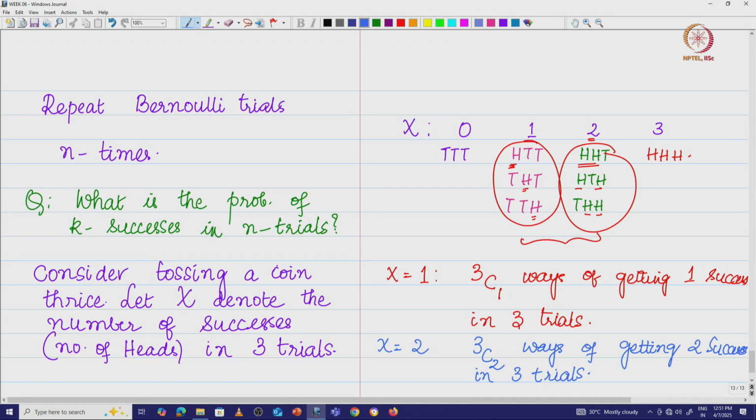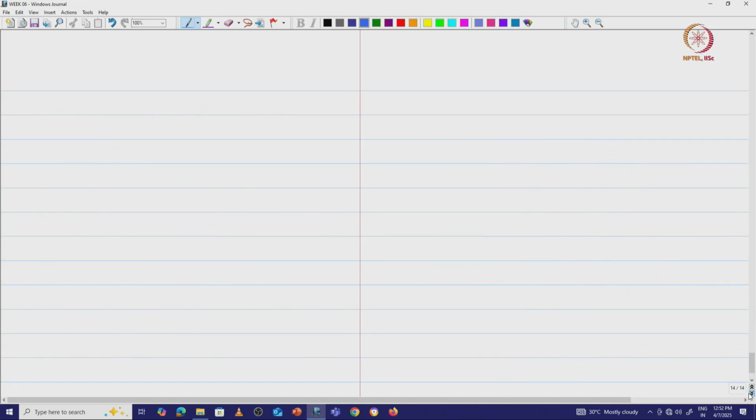Okay, I can also look at x is equal to 0. x equal to 0 corresponds to 3C0 ways of getting 0 successes in 3 trials, and I have x is equal to 3, which is basically 3C3 ways of getting 3 successes in 3 trials. So what do I have? I want to look at the probability of x is equal to 2 in 3 trials.